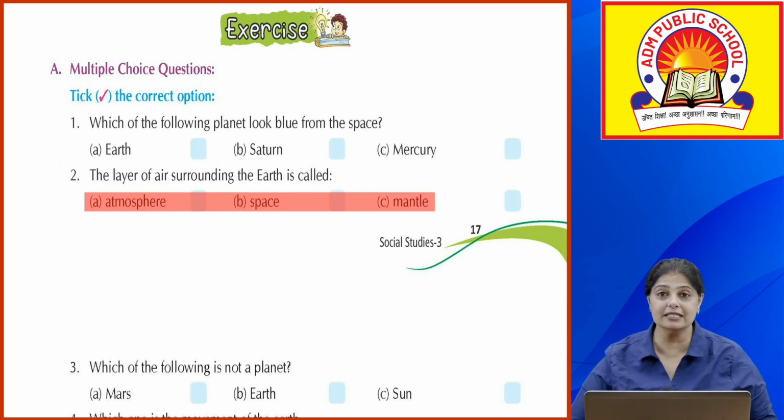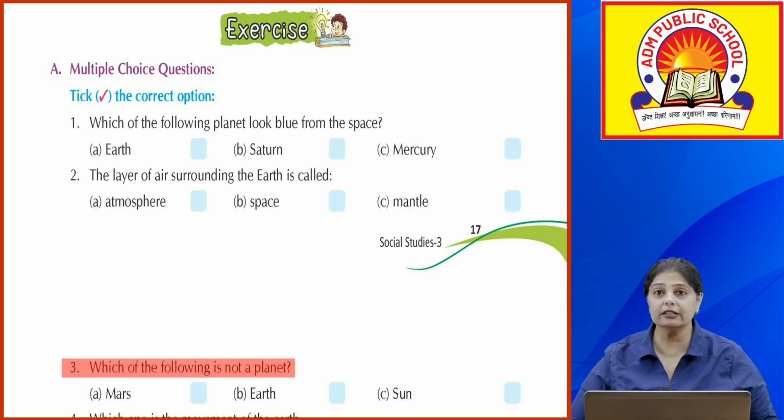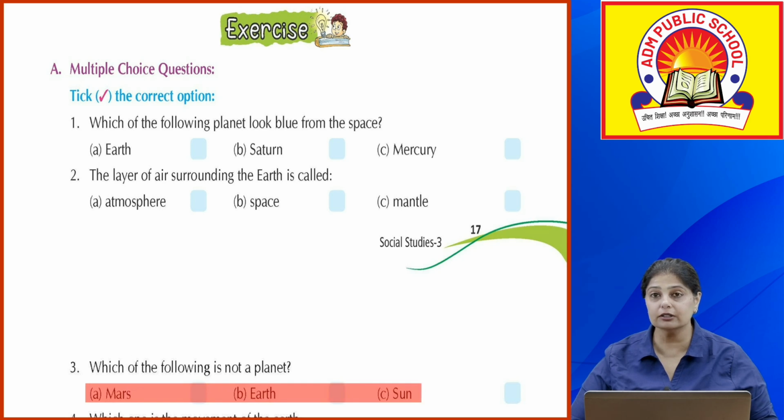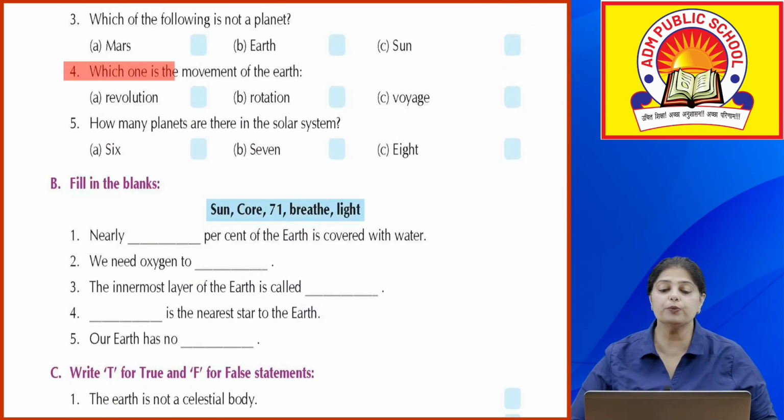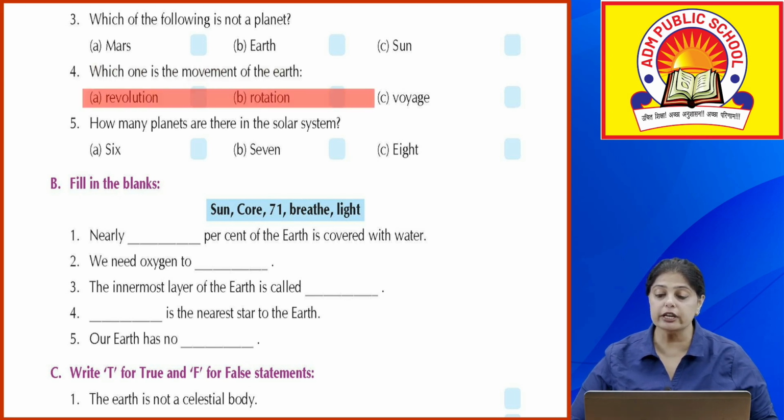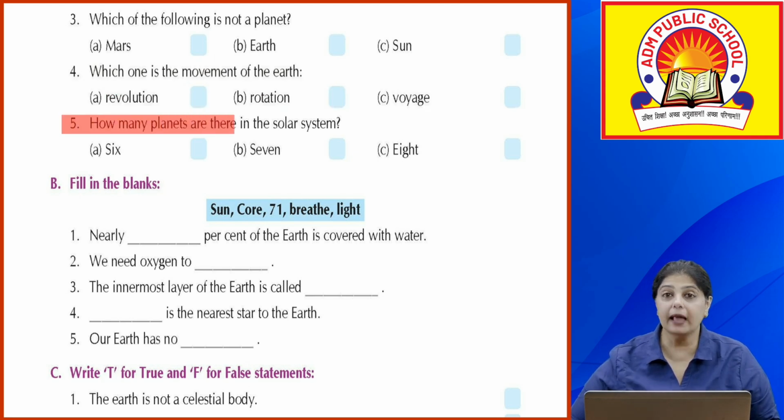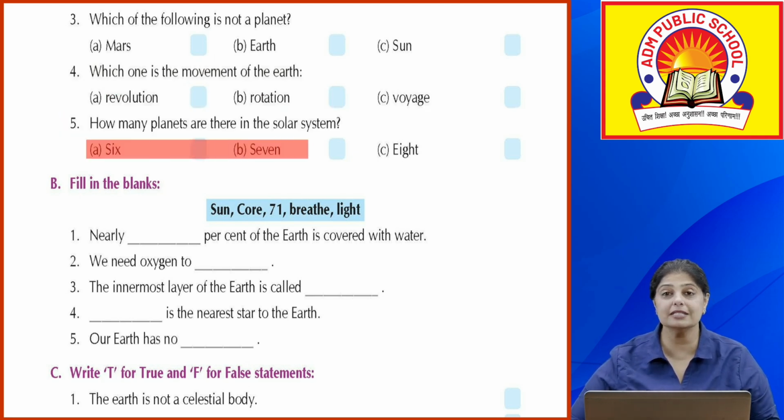Space or mantle? It is the atmosphere. Which of the following is not a planet? Mars, Earth or Sun? It is Sun. Sun is a star. Which one is the movement of the Earth? Revolution, rotation or voyage? It is the rotation. How many planets are there in the solar system? 6, 7 or 8? It is 8 planets.